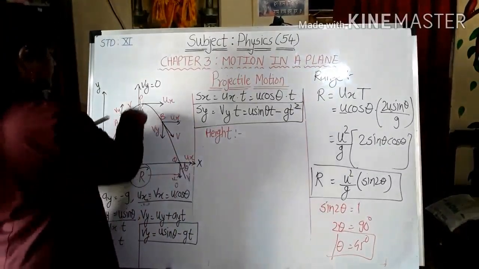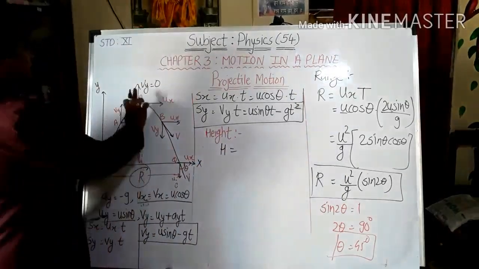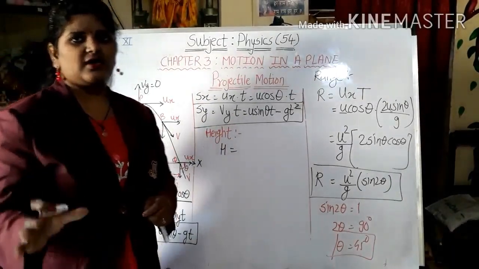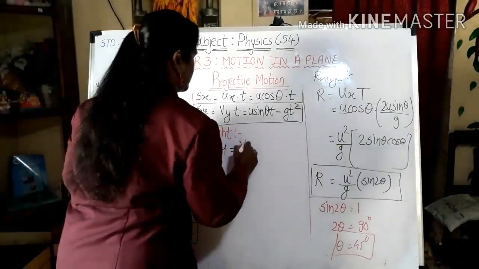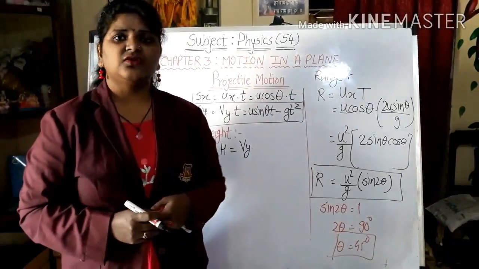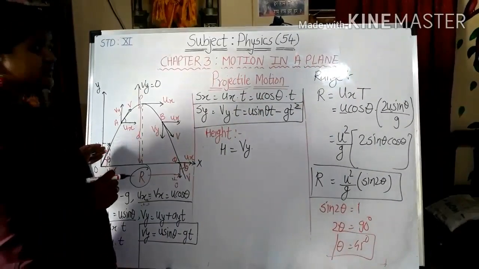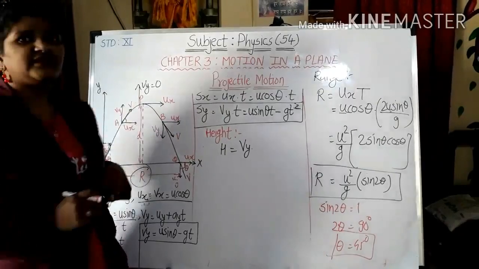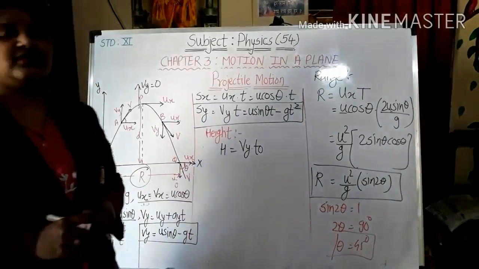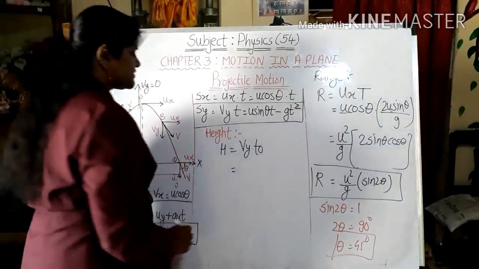So for defining this, I will say h is equal to, as it is in the vertical sense, it should be Vy into T. What should be T? Is it capital T or T0 I want? As it is at the highest point, we are going to require only half of the time. So it should be only T0. We are not requiring capital T, that is, time of flight is not required over here. So we will just substitute the value.